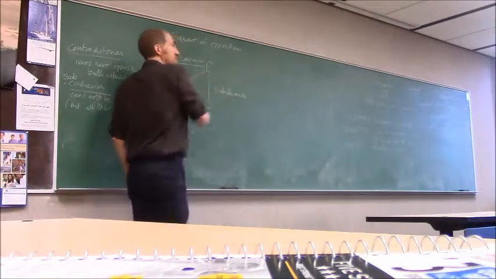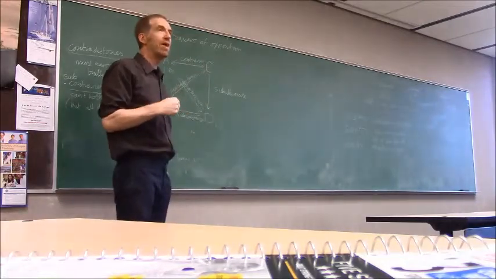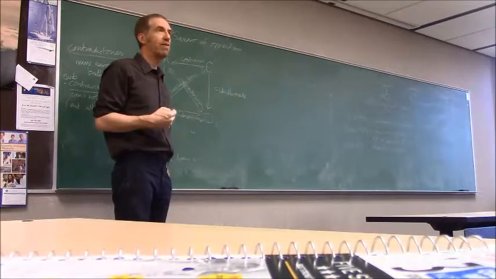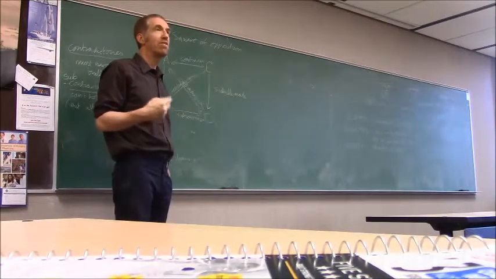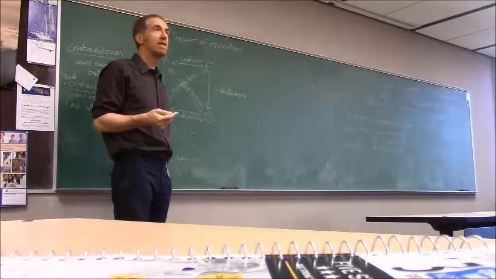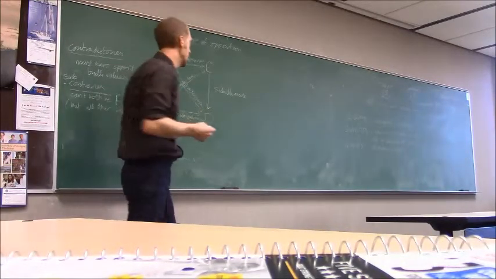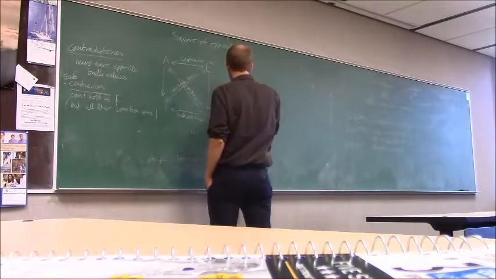O is the subalternate of E, because the one that is on the bottom is the sub. E is not the subalternate of O. There is no name for the relationship between E and O. O is the subalternate of E, but not vice versa. Subalternate. Here's what subalternate does.